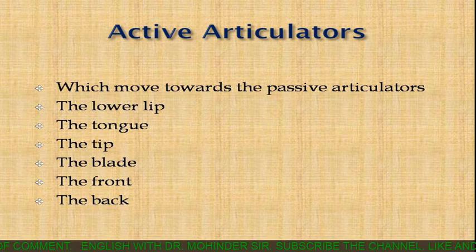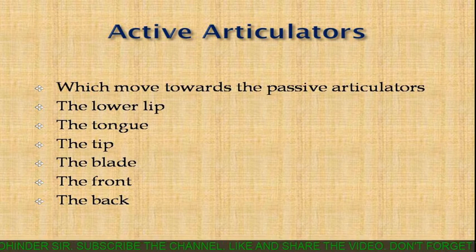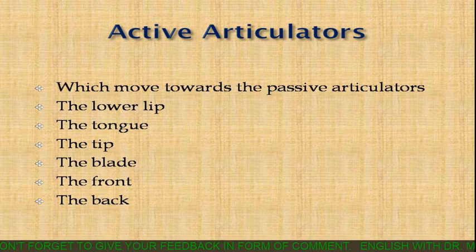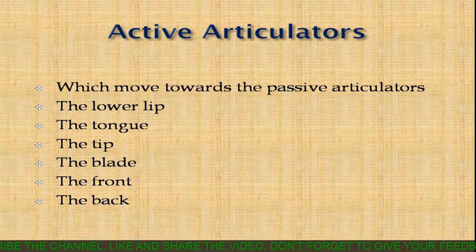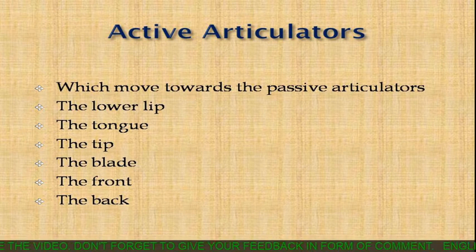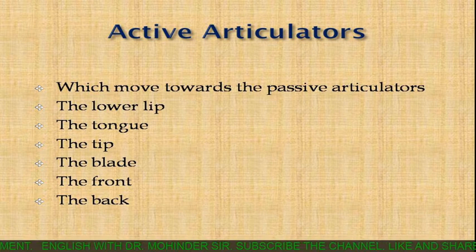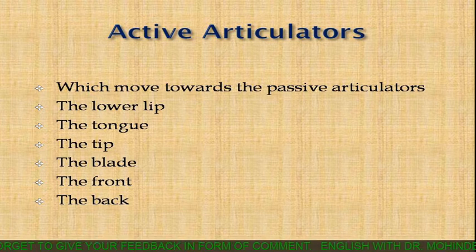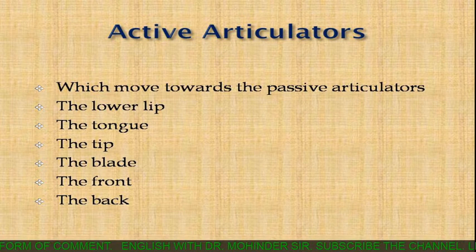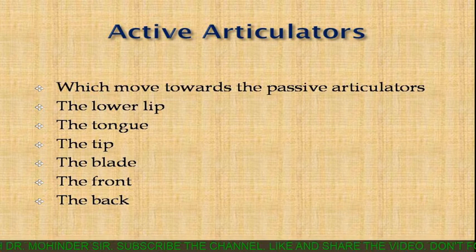Active articulators are those articulators which move toward the passive articulators, and the active articulators include the lower lip and the tongue. And the tongue is divided into four parts in the production of consonants. These four parts are the tip, the blade, the front, and the back. So overall, active articulators include the lower lip, the tip, the blade, the front, and the back.